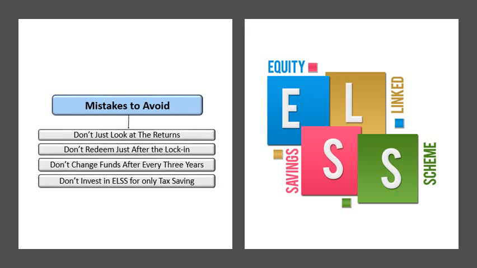Second point is, don't redeem just after the lock-in. Most of the people do this because they chose a 3 year lock-in period. Now the 3 year lock-in period is completed, and immediately they redeem the entire amount. Don't do that, because our aim is long-term investment. The third one is, don't change funds after every 3 years, because if you have identified a good fund, at least keep the fund invested for at least 10 years. That will give a good return over a period of time.